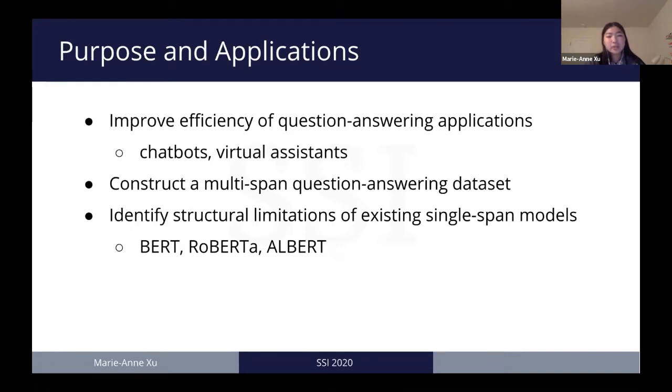In this project, we construct a new dataset specifically for multi-span question answering with questions with multiple answers. Unlike previous question answering datasets, which are primarily single-span, our new dataset is entirely multi-span. While specific models like the Multi-Type Multi-Span Network have already been made to tackle multi-span question answering, in our case, we are testing the more standard models like BERT and BERT-based models. And we want to see if these existing models pre-trained for single-span question answering can find these multiple quality answer spans when faced with multi-span questions, or if they're finding only one superior answer while the rest are unsatisfactory.